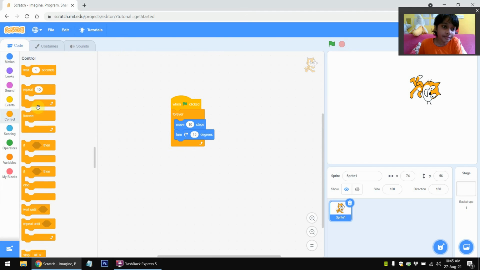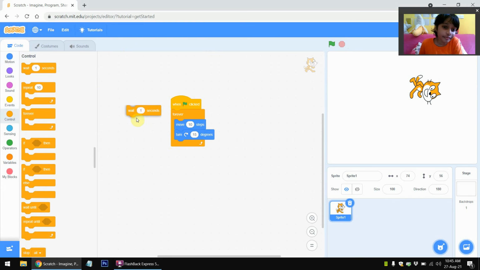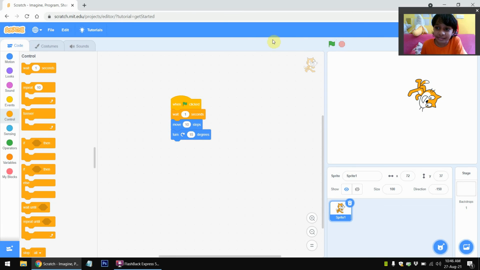What's next is you can go to control. There's also this wait seconds block. It says wait for 1 second. So you can put it there. What's happening is that when the flag is clicked, let me get rid of the forever block. So when the flag is clicked, it will wait for a single second, like this one, and then it will move 10 steps and then turn 15 degrees. Let's see. Boom. Every second it will make the cat move.